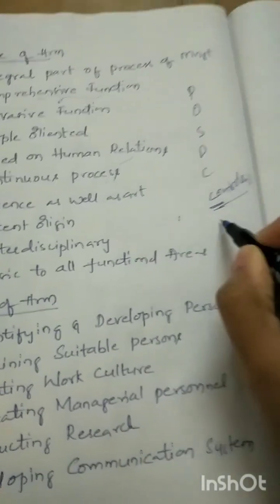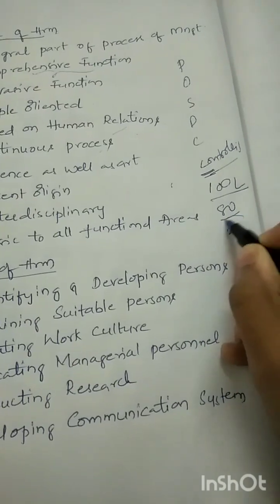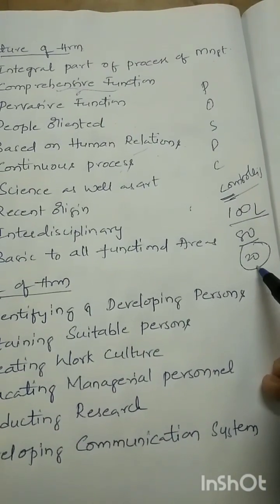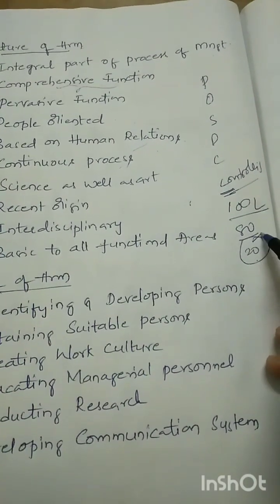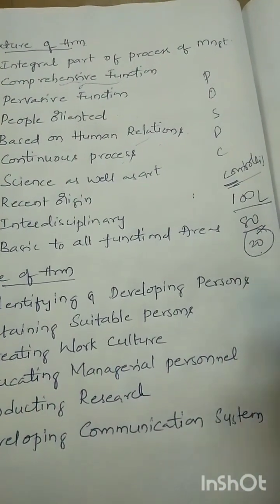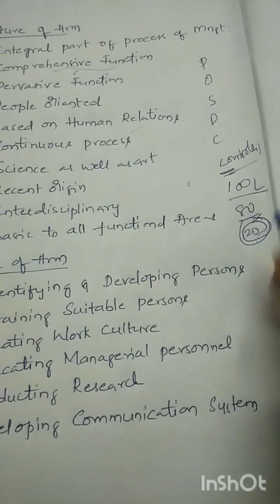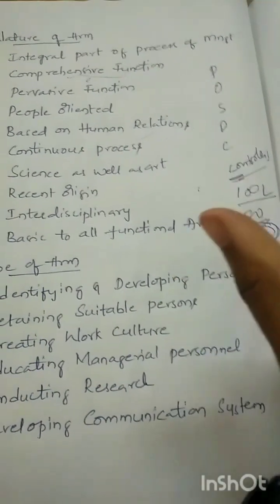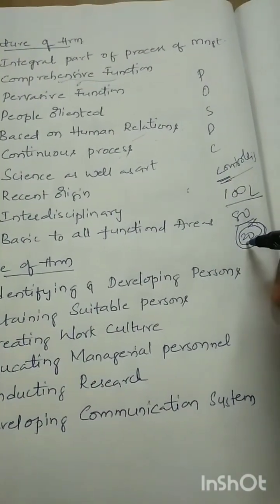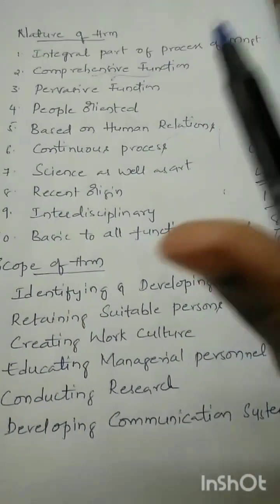For example, if your organization has 100 laborers and only 80 are working skillfully, you remove the 20. In place of the 20, you have to replace 20 laborers. That means you are checking whether these people are working according to your policies or not. If they are not, then your policies are not being implemented according to your expectation. Then you will remove these 20 laborers and employ 20 skillful persons in their place. That means you are planning again for the 20 laborers, yes or no. After controlling, it comes again to planning and organization. So this is a continuous, never ending process.